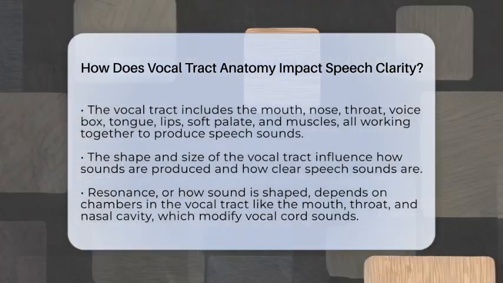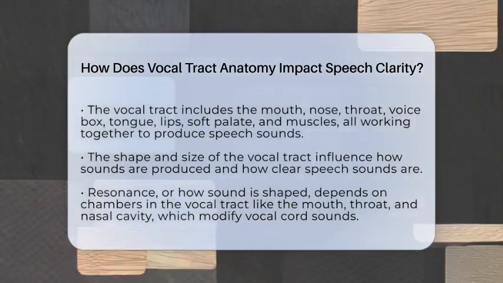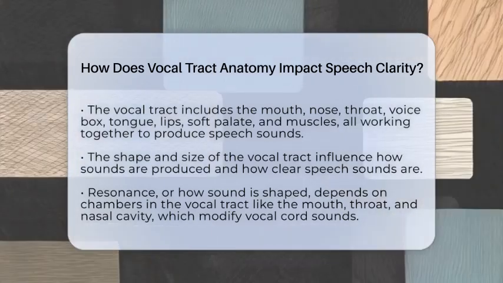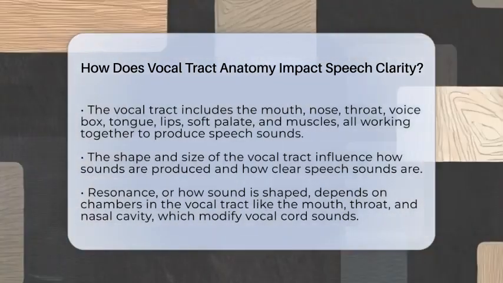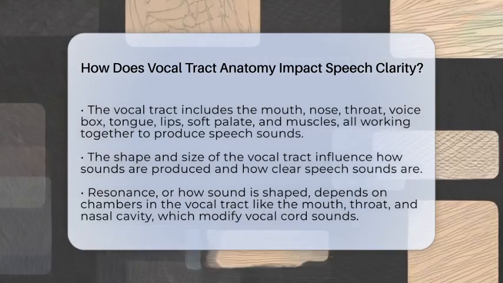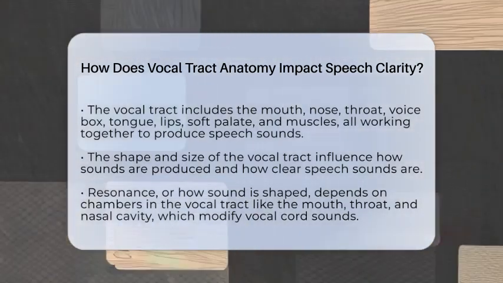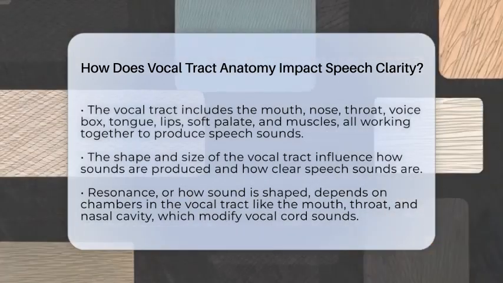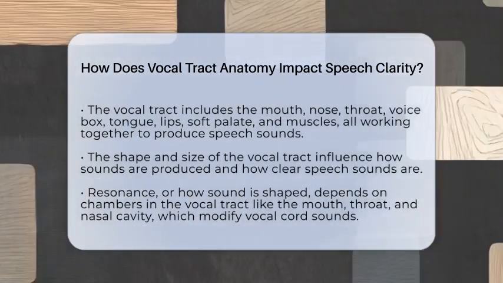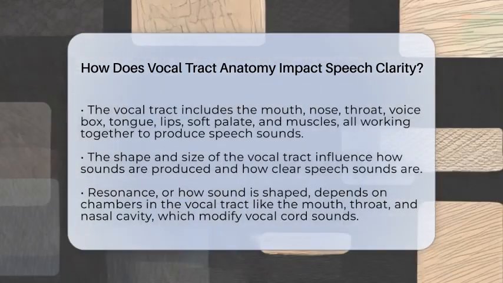When these structures are working well, speech sounds are crisp and easy to understand. But if there are differences or issues in the anatomy, clarity can suffer. The way sound is shaped depends on how the vocal tract resonates. Think of it like a musical instrument. If the shape changes, the sound changes too.